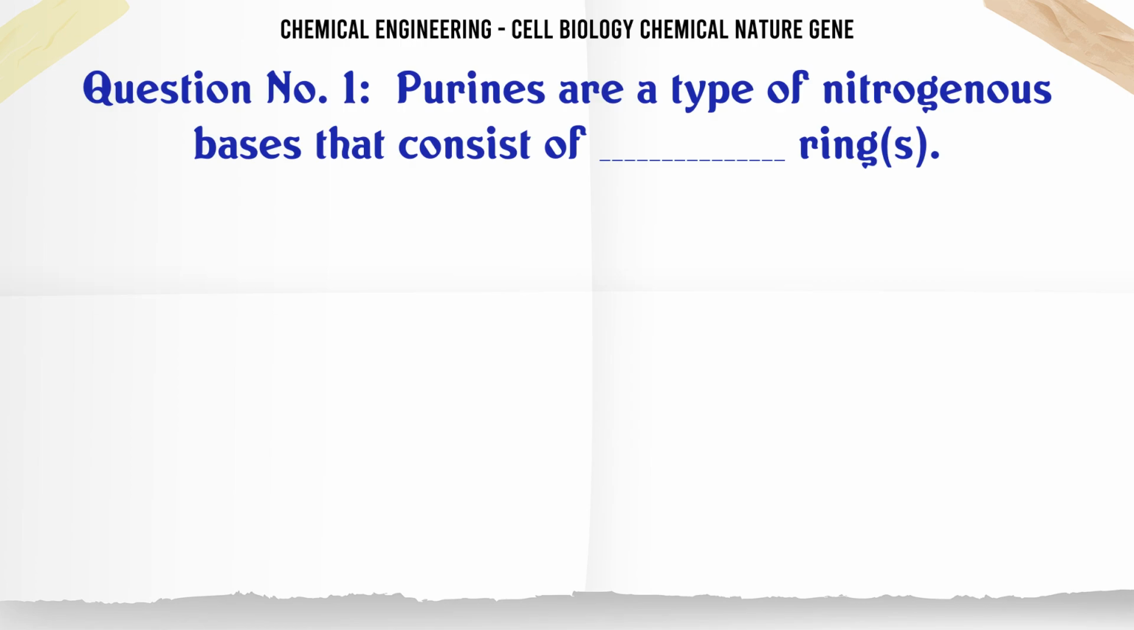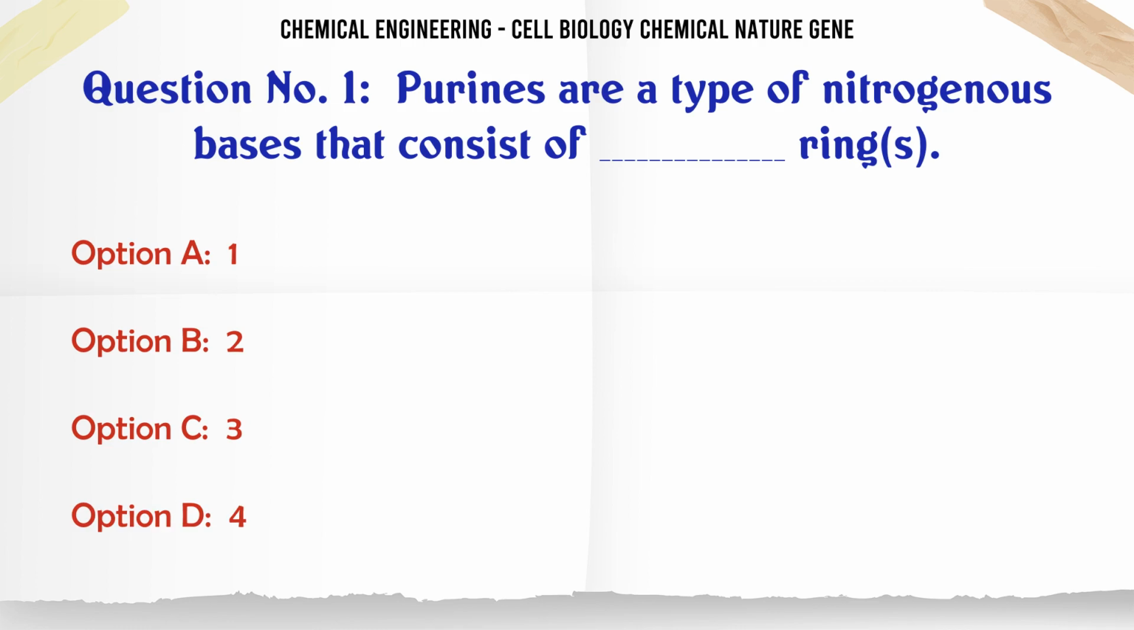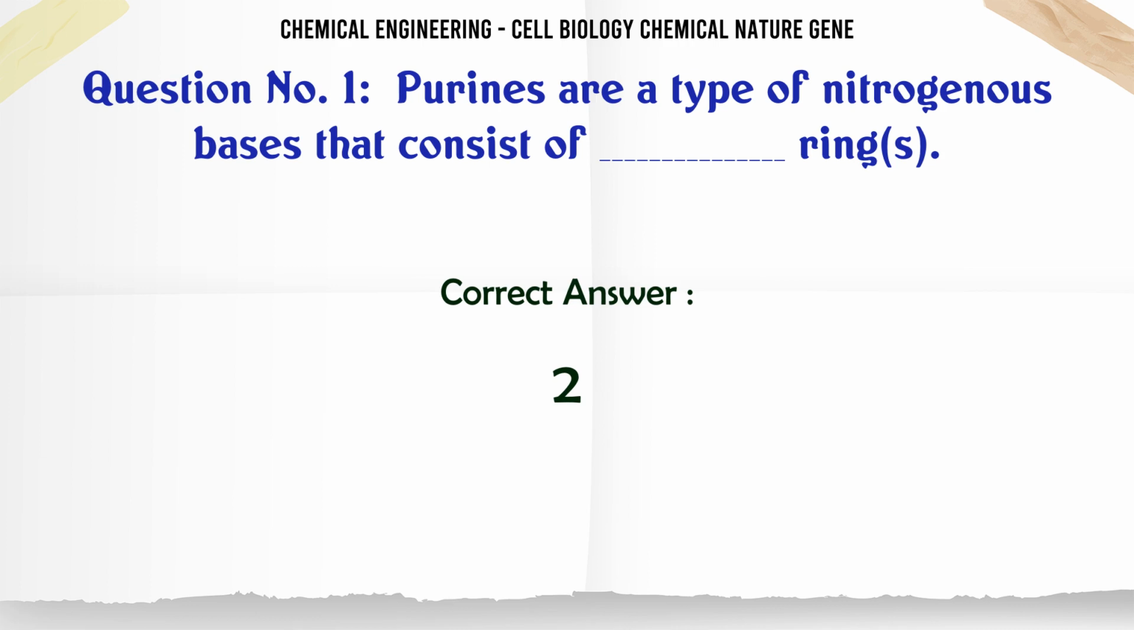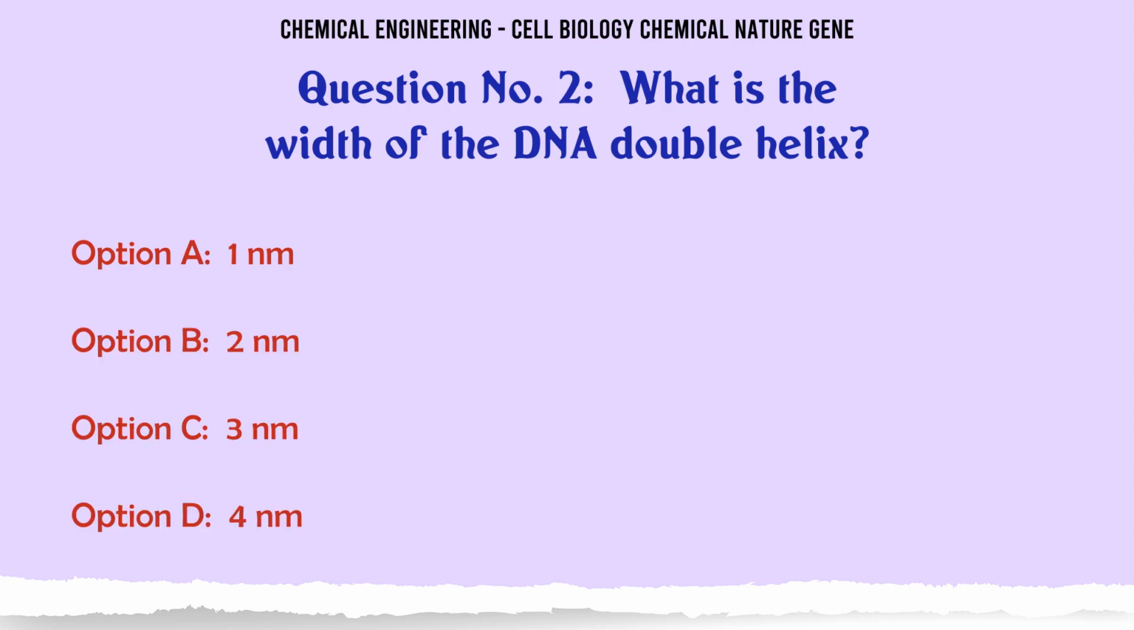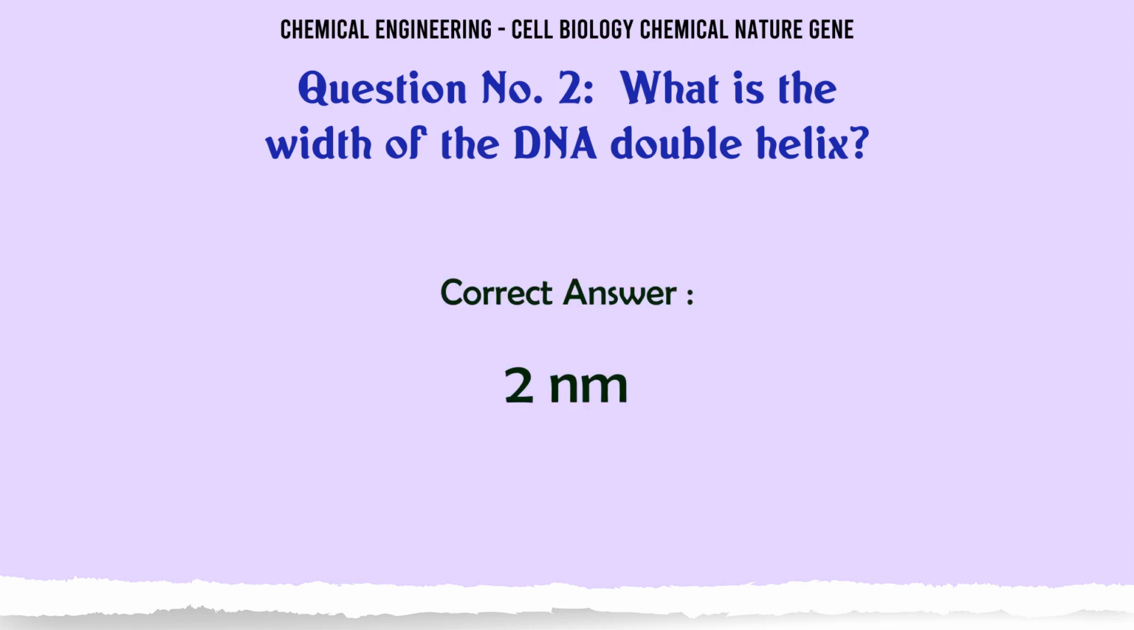Purines are a type of nitrogenous bases that consist of how many rings? A. 1, B. 2, C. 3, D. 4. The correct answer is 2. What is the width of the DNA double helix? A. 1 nm, B. 2 nm, C. 3 nm, D. 4 nm. The correct answer is 2 nm.